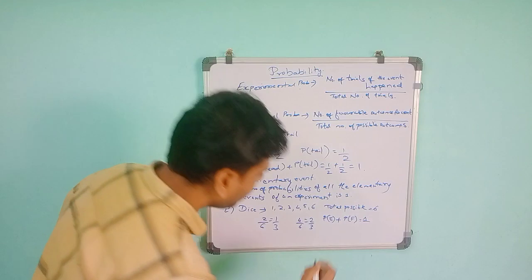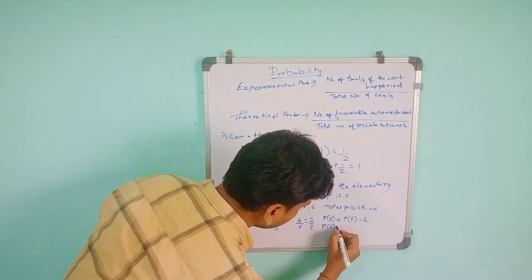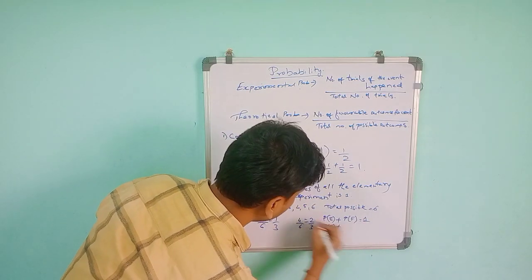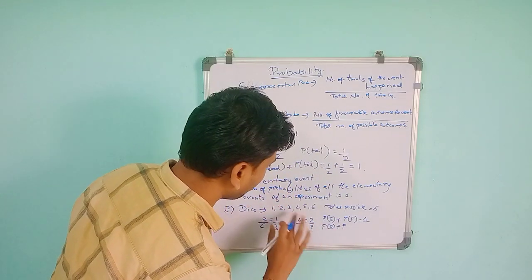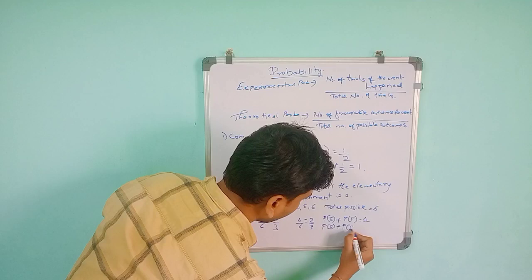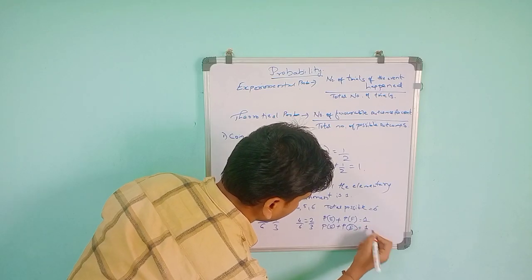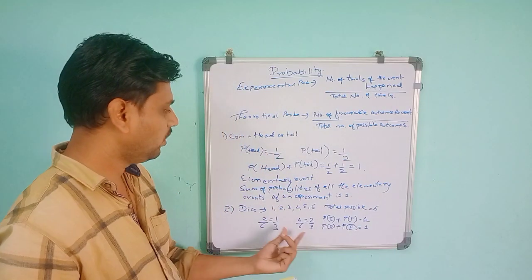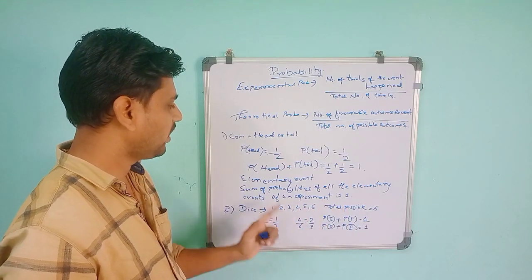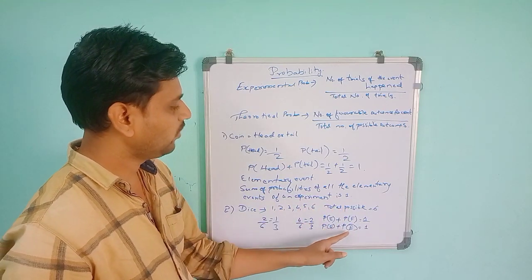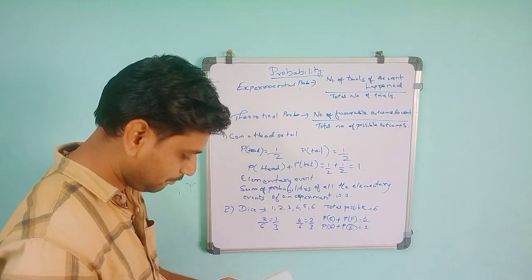It is the reverse of the first one, because greater than 4 and the less than or equal to 4 cover the previous numbers. So P of F means not greater than 4, the reverse of the first one. So it will be P of E bar. The reverse of that is the total possible outcomes minus the greater than value, and you will get P of E plus P of E bar is equal to 1.